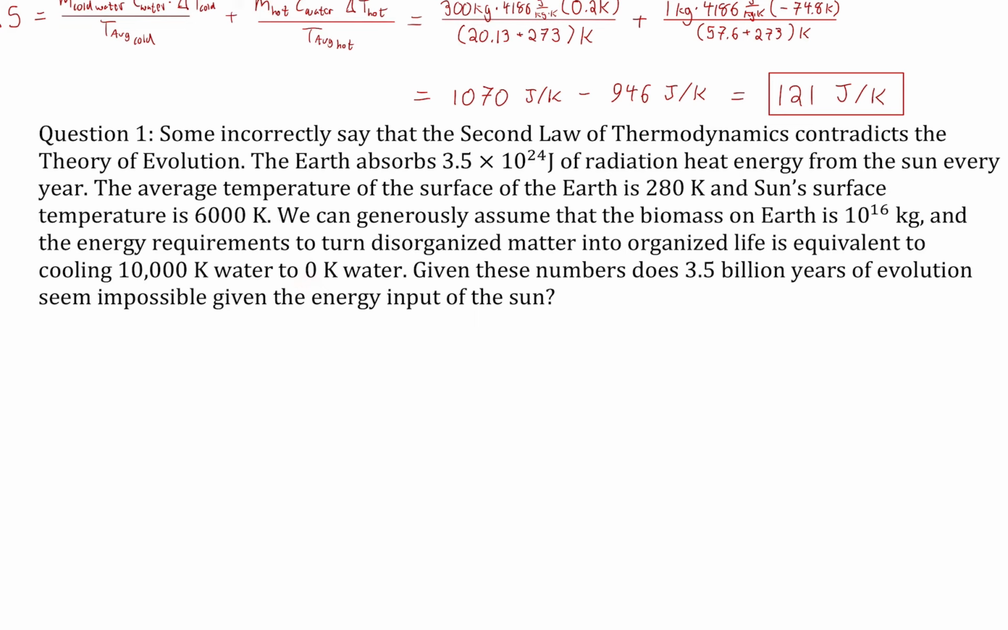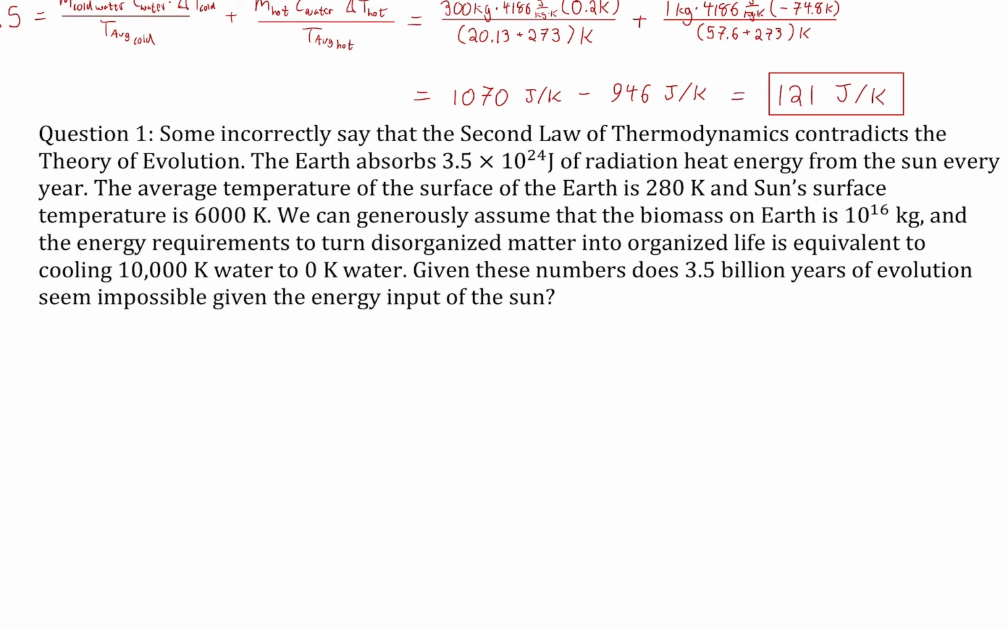Okay, so this is just a rough estimate to say, well, this is a huge amount of energy, and that would be for every bit of mass. That's what it would take to build up from random gas, random molecules, to ordered life. So given these numbers, does 3.5 billion years of evolution seem impossible given the energy input of the sun? Because the idea is if the second law of thermodynamics really contradicts evolution, that's a big deal, right? But it doesn't at all.